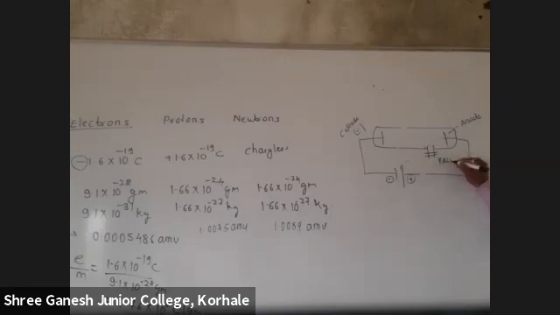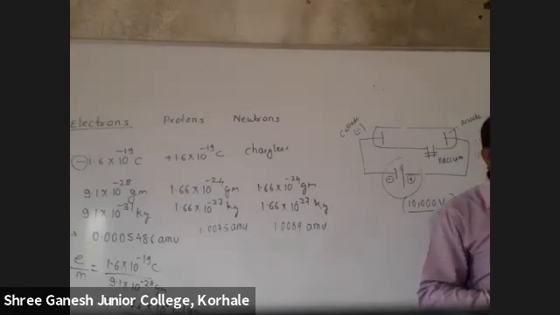Vacuum pump. Why you can take any gas, that also I'll explain. But students, what was the volt taken here? How much volt? 10,000 volt. Yes, very good. More than 10,000 volt.